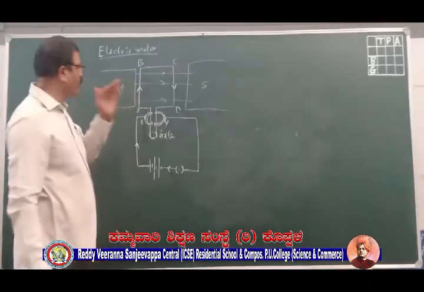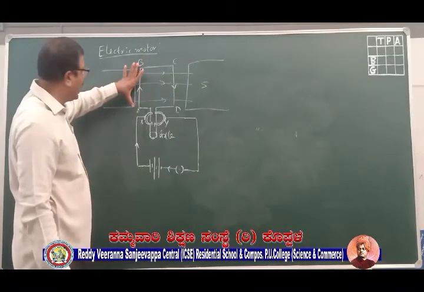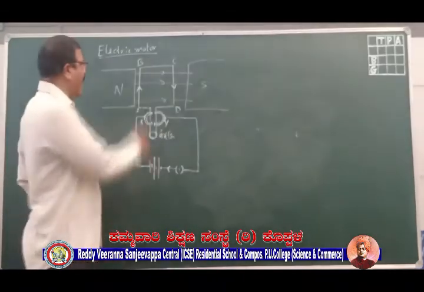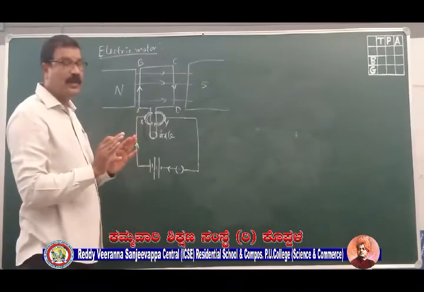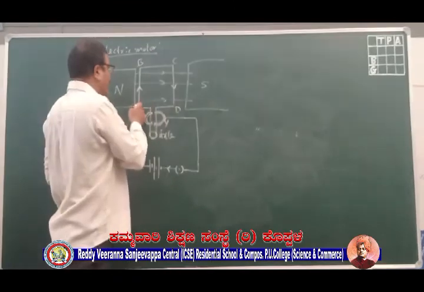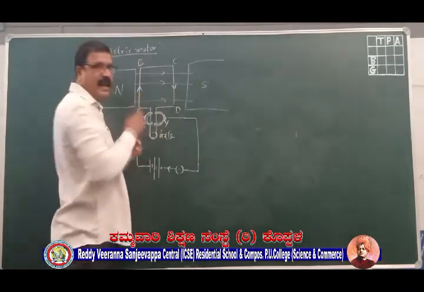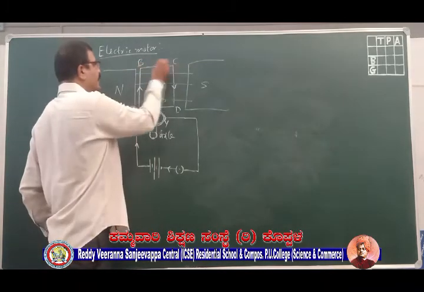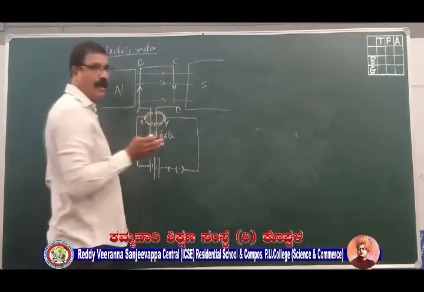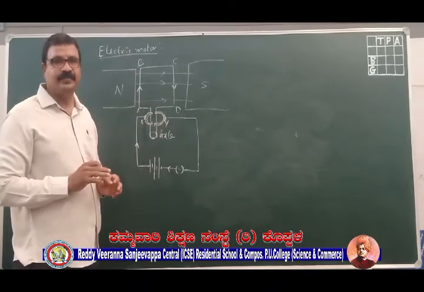Now what I want you to observe here is that the conductors AB and CD are perpendicular to the magnetic field, while BC and AD are parallel to the magnetic field.